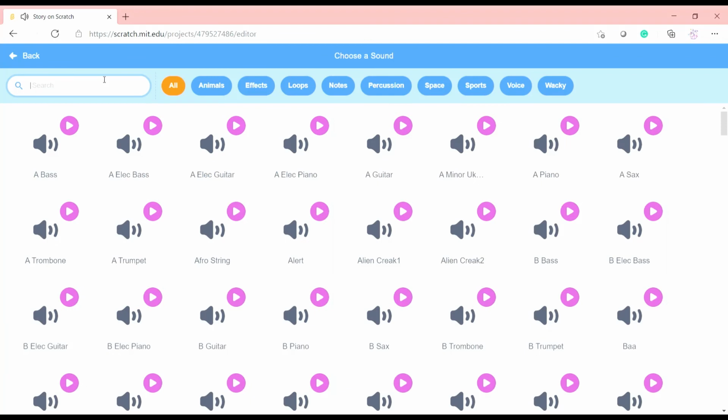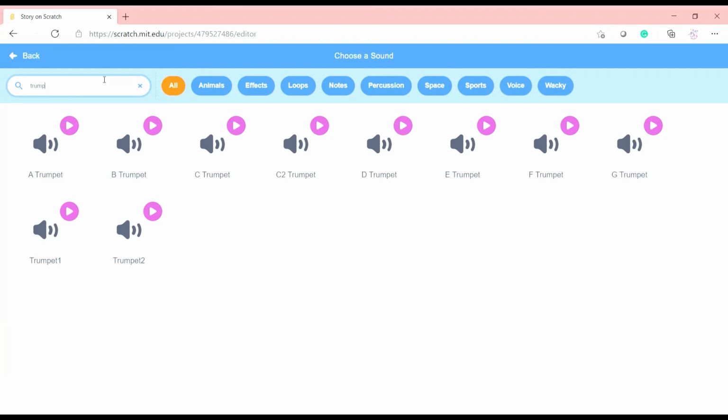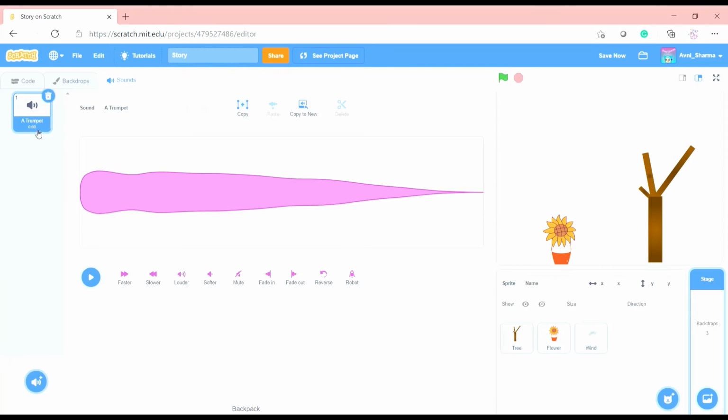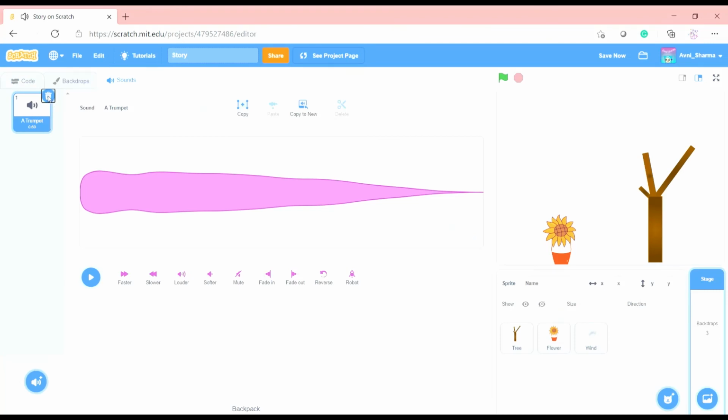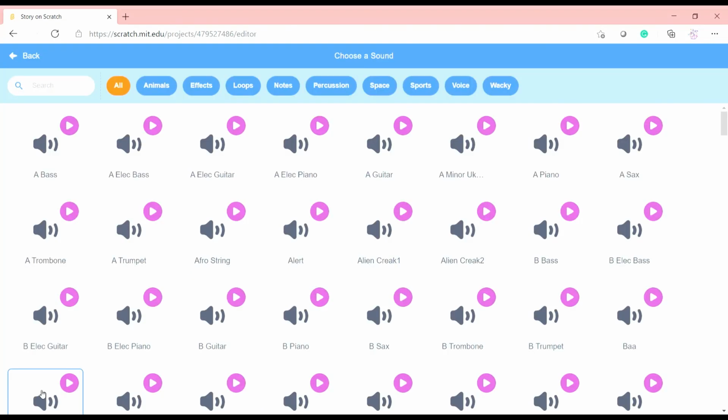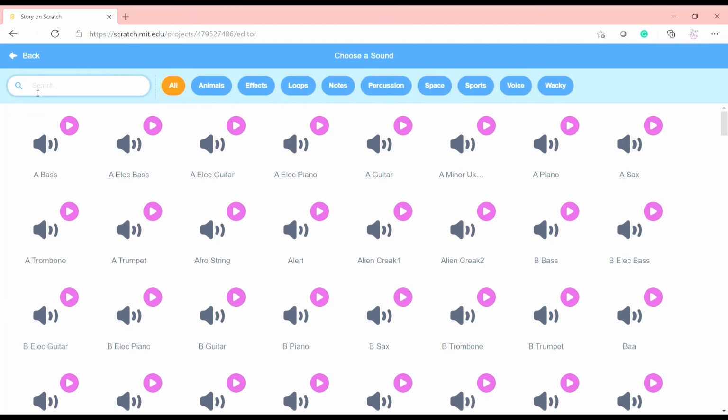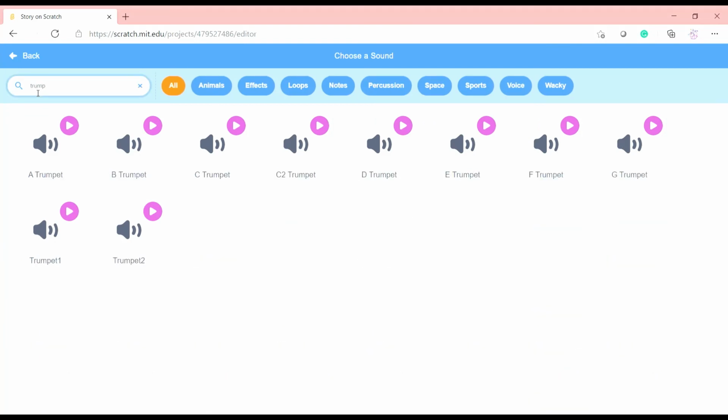Let's say trumpet. You never know. Hey, I have an idea. Let's just choose a different song which is already gathered up together. Let's say trumpet. That's high. Loops, notes. What's notes?